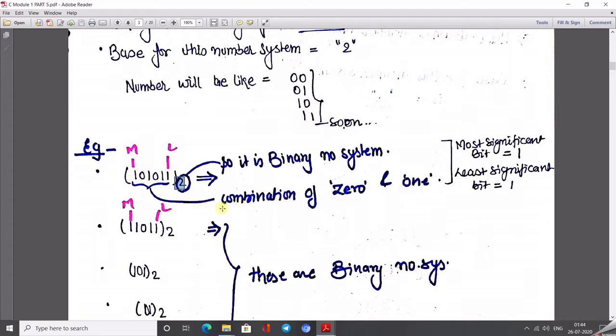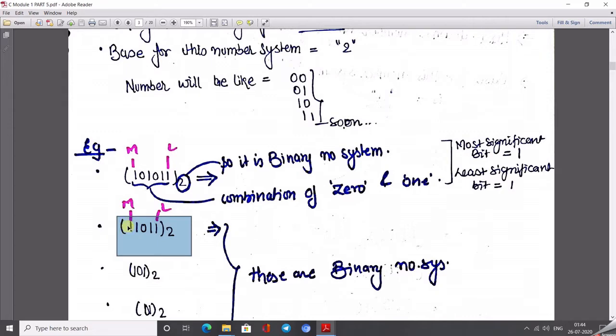and the number within a bracket is always a combination of 0 and 1 only. So what is the most significant? The leftmost bit is known as the most significant, and the rightmost bit is known as the least significant. Take another example. Here we can say by the base 2 that this number is a binary number system, and here it is 0 and 1.